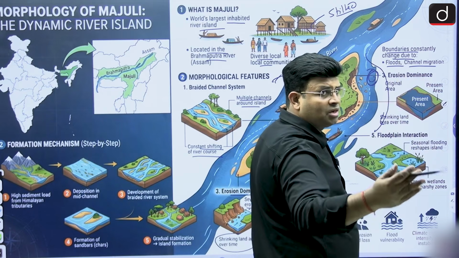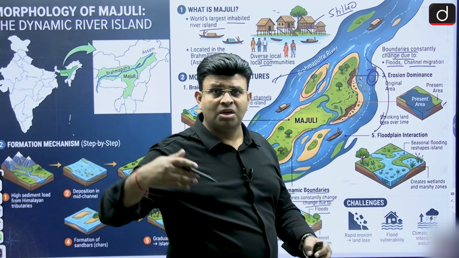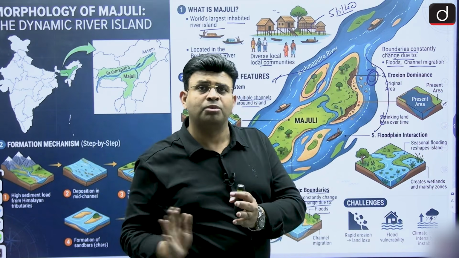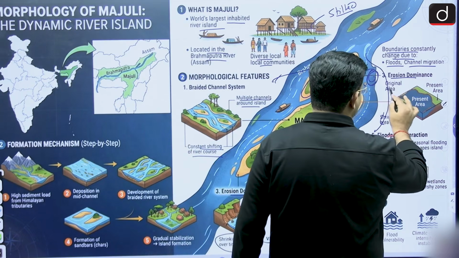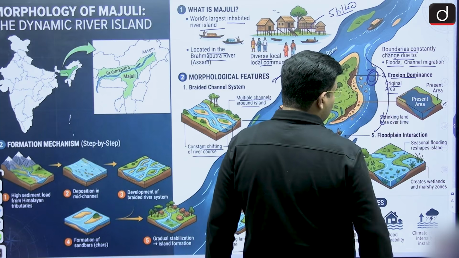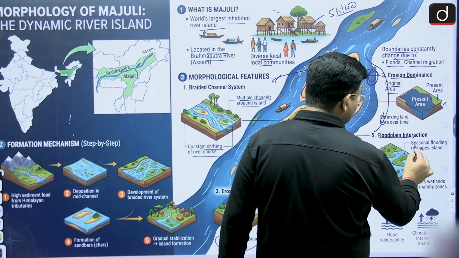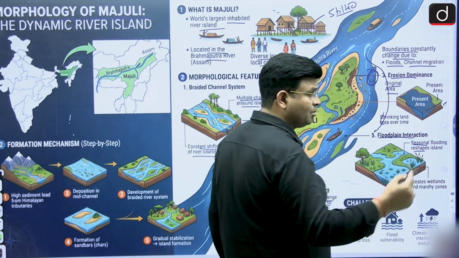When the flood is coming, the channel direction and morphology are changing, and sometimes islands are forming; again, the course of the river also changes. Erosion is also dominant in this region. Now, flood plain interaction: seasonal flooding reshapes the islands during the monsoon.